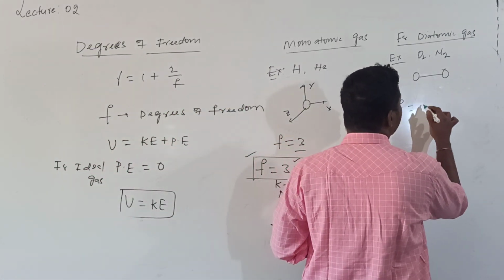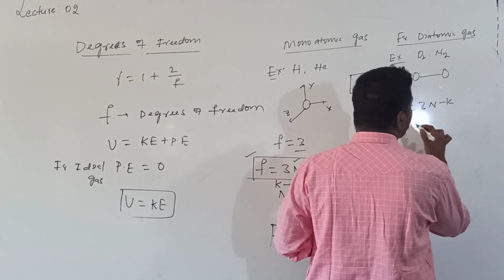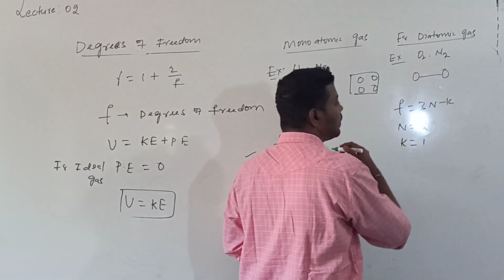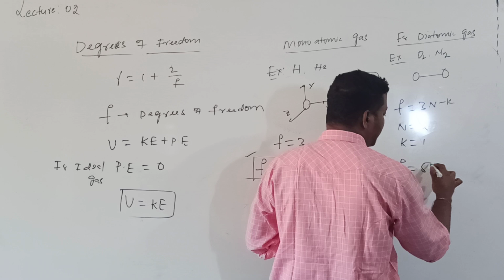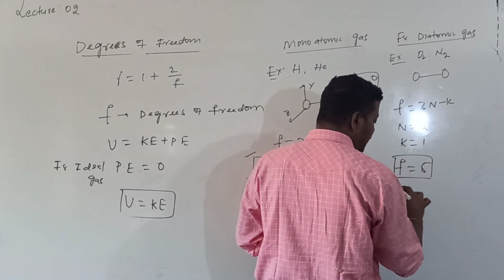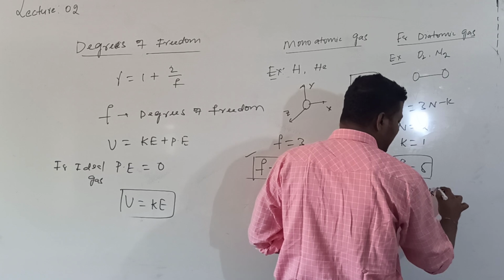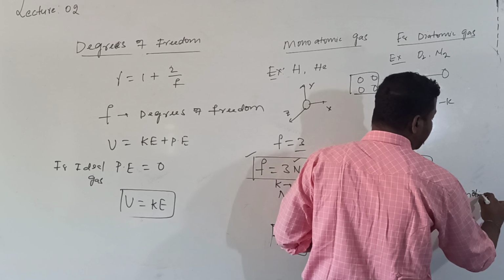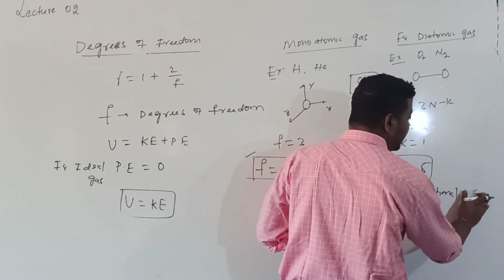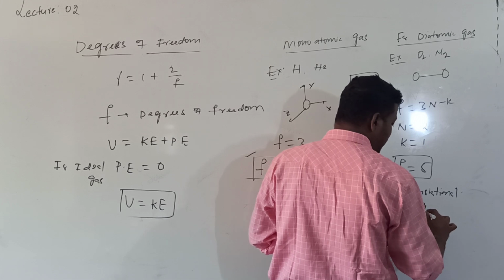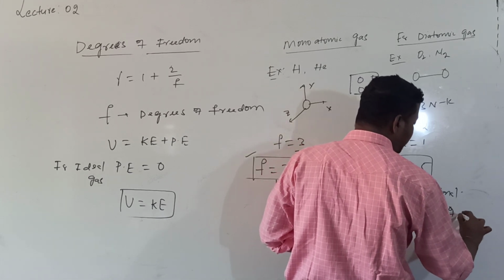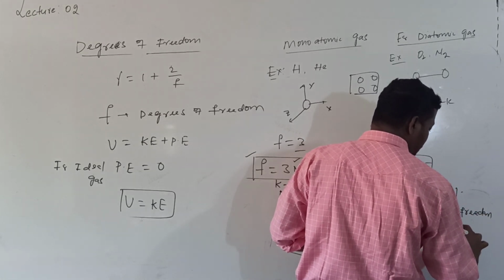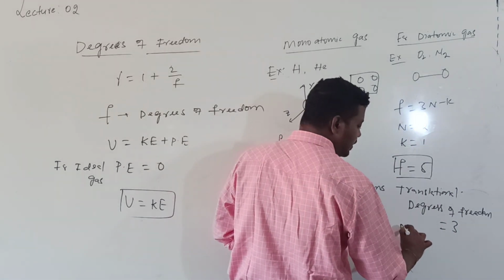By the formula 3n minus k, n is equal to 2 and k is equal to 1 relation, so f is 5. Out of this 5, translational is nothing but straight line motion, the kinetic energy obtained through it. Translational degrees of freedom are 3, and then rotational degrees of freedom.